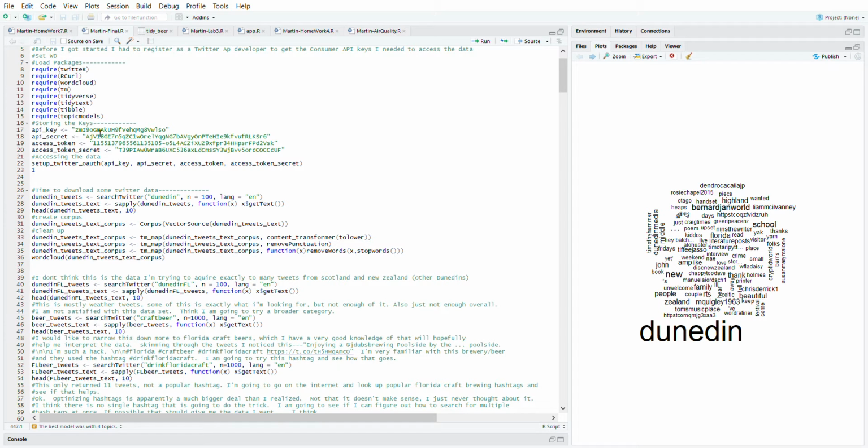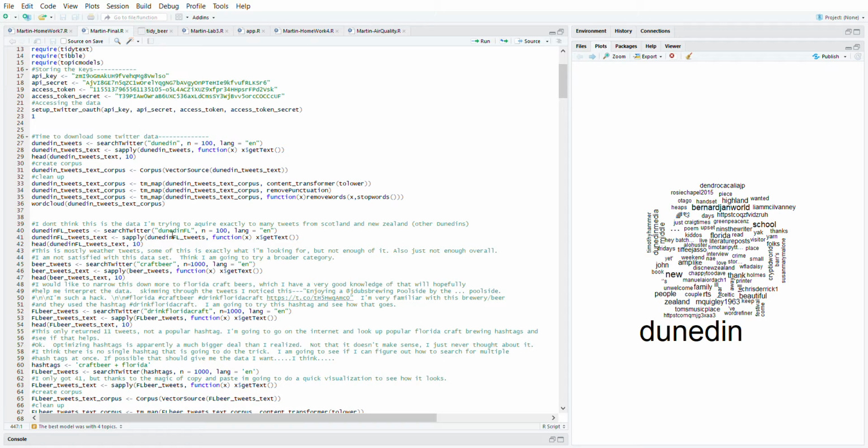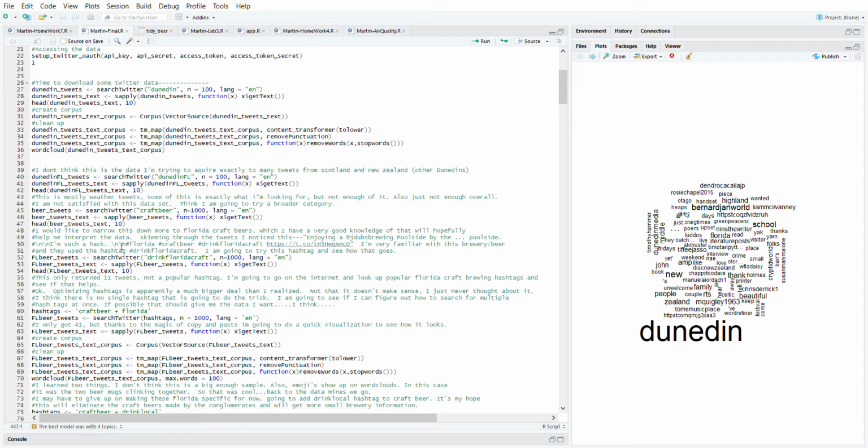So I had to register as a Twitter developer, make an app, get an API key, access the data. That's what all this stuff up here does. Then I got into downloading some data. I looked for Dunedin first. That actually returned a bunch of stuff about the Dunedin in New Zealand and also in Scotland, so I decided that wasn't quite the right way to go.